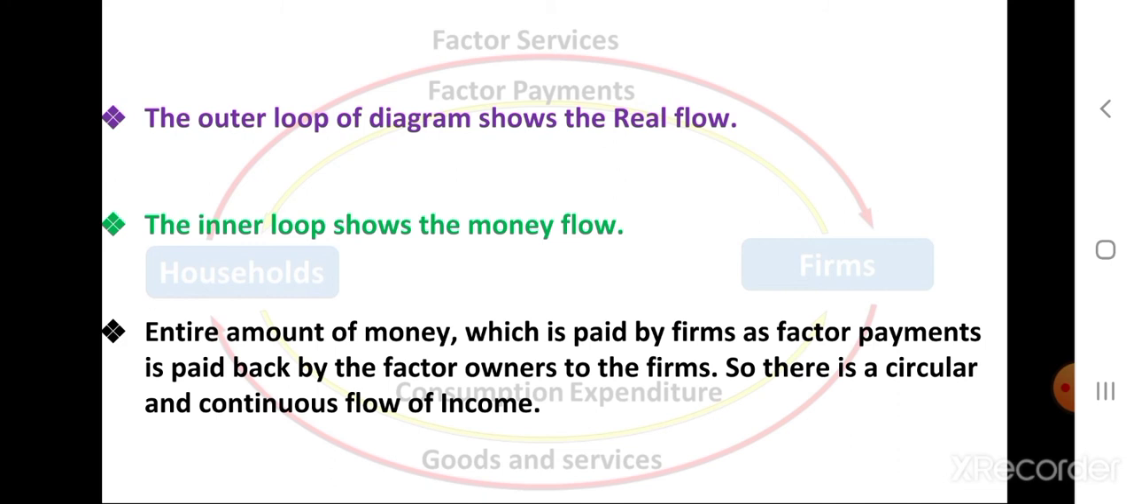The outer loop of the diagram shows the real flow and the inner loop shows the money flow. The entire amount of money which is paid by firm as factor payments is paid back by factor owners to the firm. So there is circular and continuous flow of income.